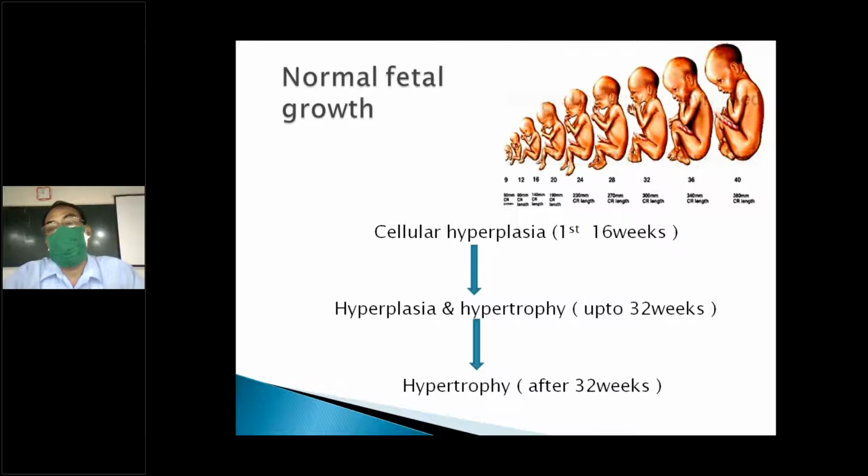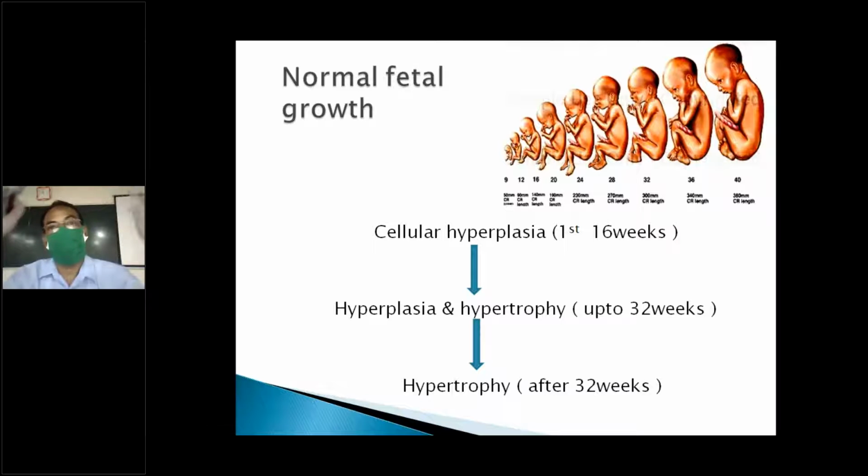So how does normal growth of the baby occur? Growth of the baby depends first on genetic factors, including racial genetic factors, and the health of the baby. The other thing is nutrition: maternal nutrition, whether the mother is getting adequate food, and whether the baby is getting that food from the mother or not. So normal growth depends on all these factors.